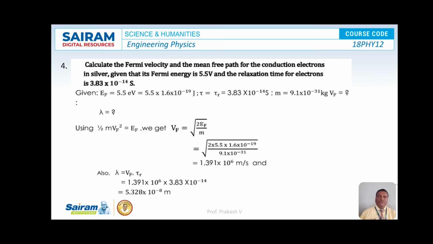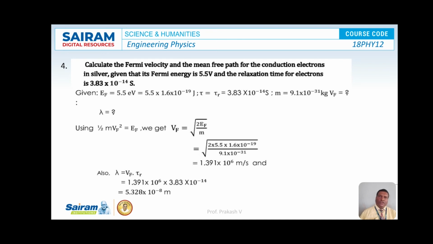So Fermi energy EF is given, that is 5.5 electron volt. Convert that into joule, that is 5.5 into 1.6 into 10 to the power of minus 19 joules, and tau is equal to tau r, here considered as 3.83 into 10 to the power of minus 14 second, and mass of the electron, that is 9.1 into 10 to the power of minus 31 kg, and we have to calculate what is Fermi velocity here and also lambda.